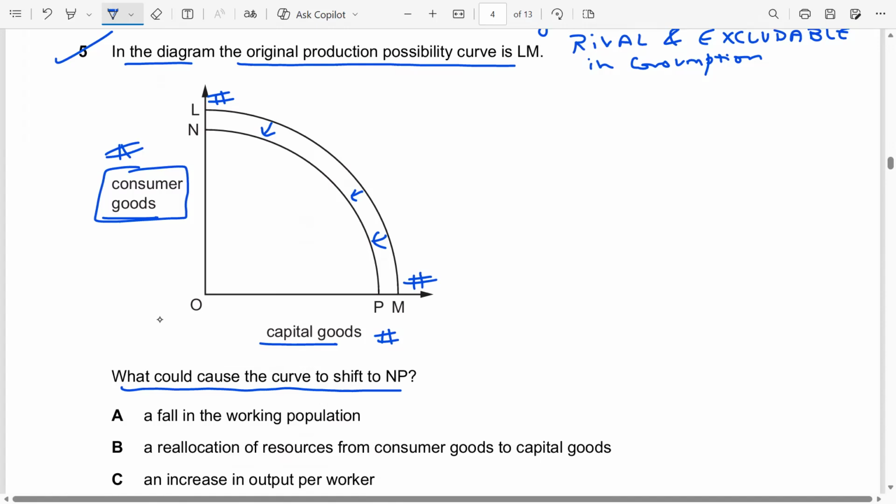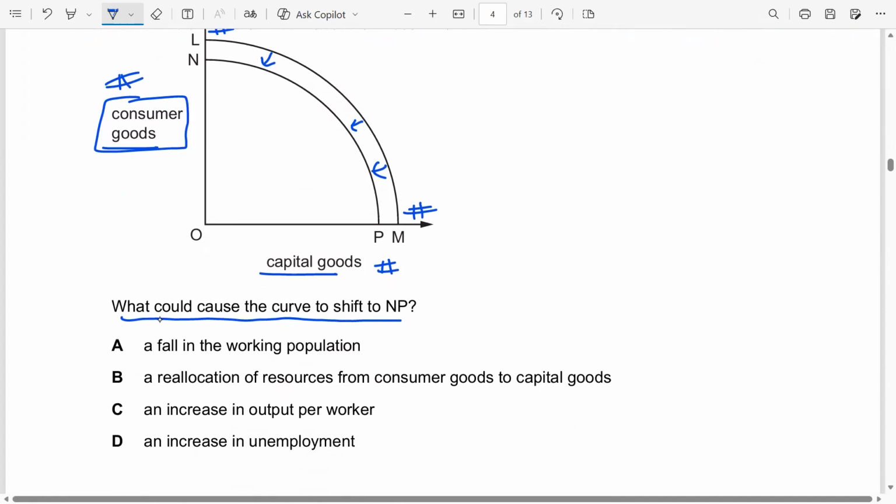Resources can decrease because of wars, natural calamities, pandemics, epidemics, and so on. A bad economic shock can cause resources to decrease. And when I talk about resources, resources include labor services, land, capital, entrepreneurship skills.